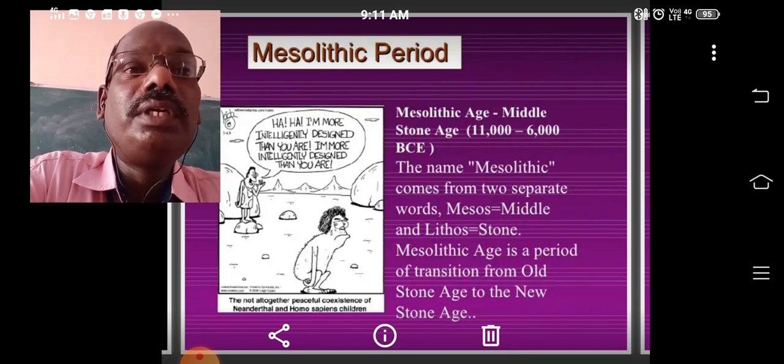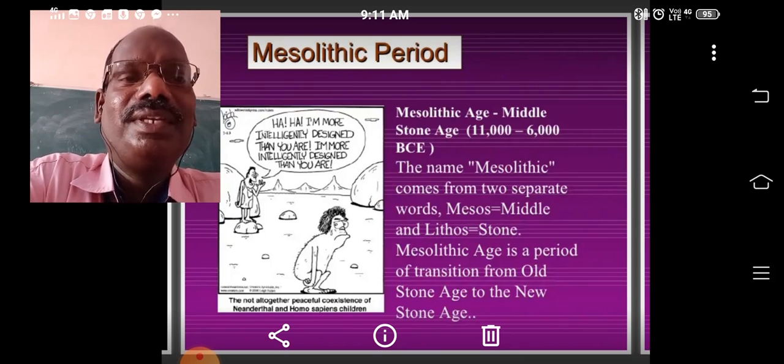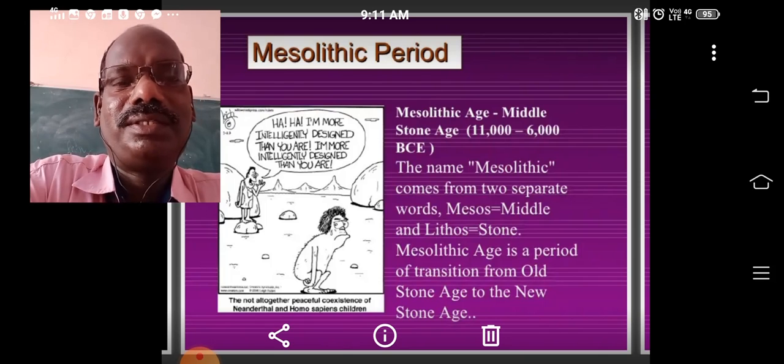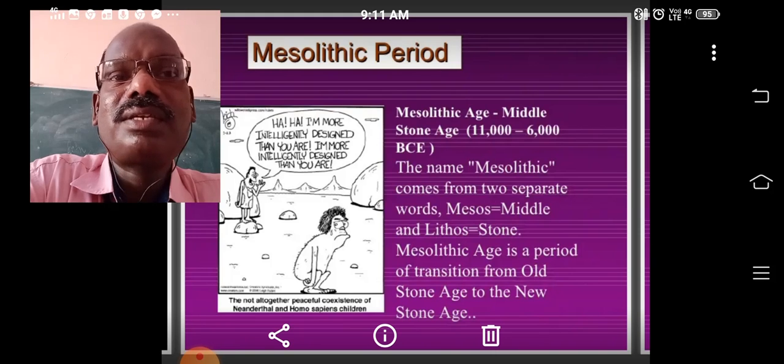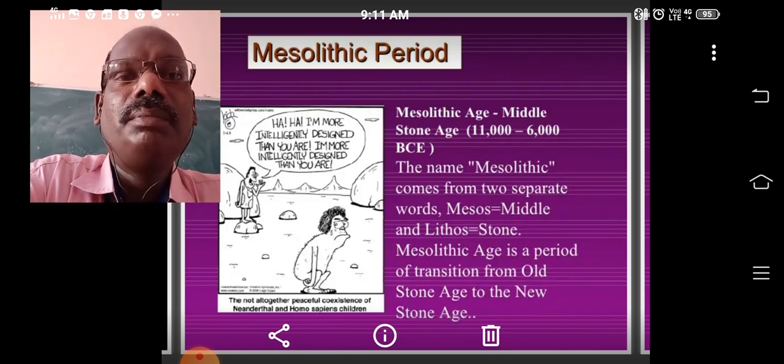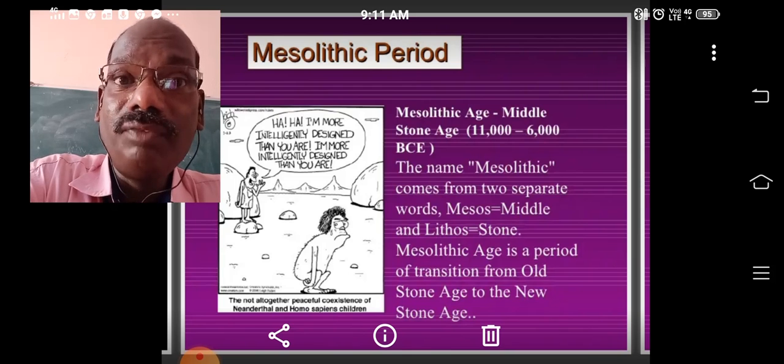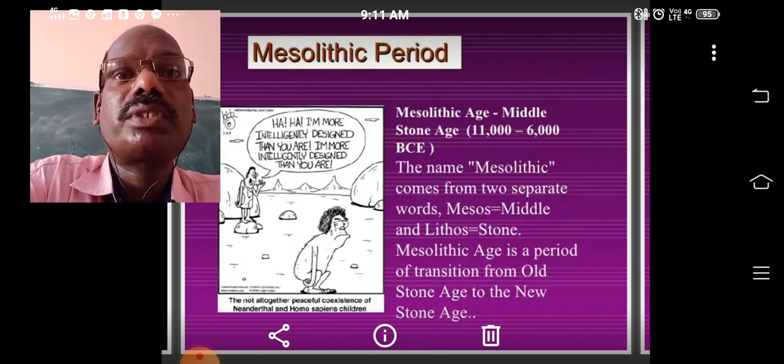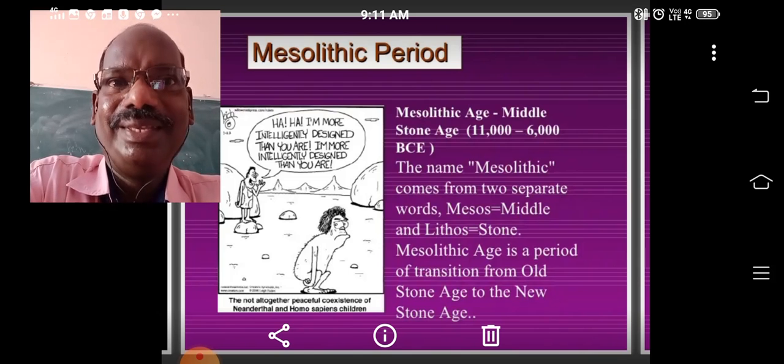Children, the Mesolithic age is also called the Middle Stone Age. It is not possible to say exactly when this culture existed. But roughly, we can say the Middle Stone Age or Mesolithic age extended between 11,000 to 6,000 BC.